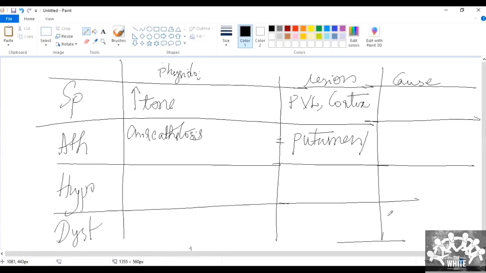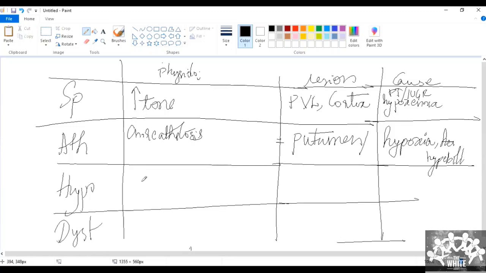Okay. So what is the cause for spastic CP? Preterm delivery or any hypoxia. Basically preterm, perinatal, IUGR, hypoxia. These are the causes. For athetotic CP? Kernicterus. No, it is hypoxia. Kernicterus is also one of the causes, hyperbilirubinemia. But mostly it is hypoxic, right?